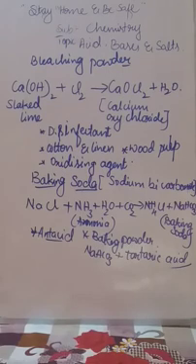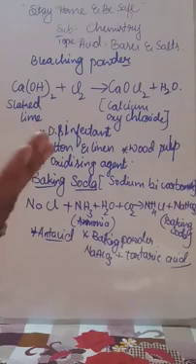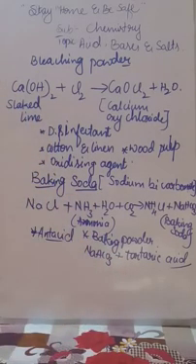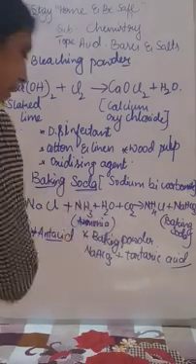If baking powder is not added, those bakery products do not become soft and spongy. That is very important. What makes the bakery products soft and spongy is the baking powder.